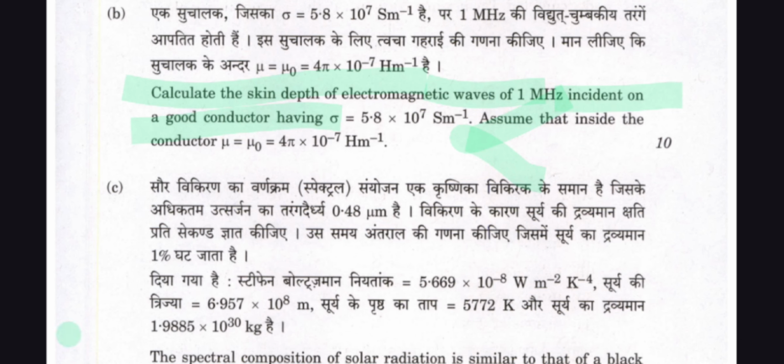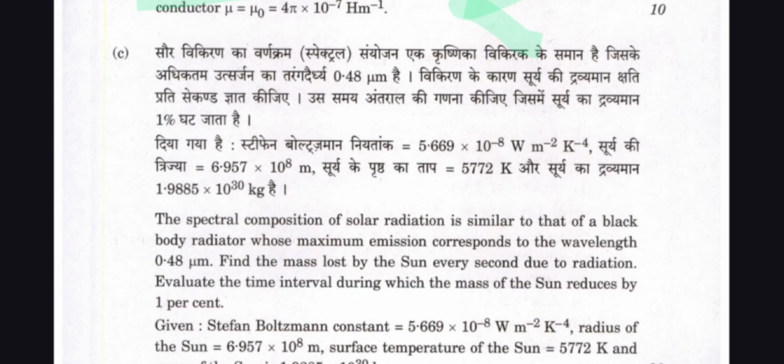And question number c. The spectral composition of solar radiation is similar to that of a black body radiator whose maximum emission corresponds to the wavelength 0.48 micrometer. Find the mass lost by the sun every second due to the radiation. Evaluate the time interval during which the mass of the sun is reduced by 1%.